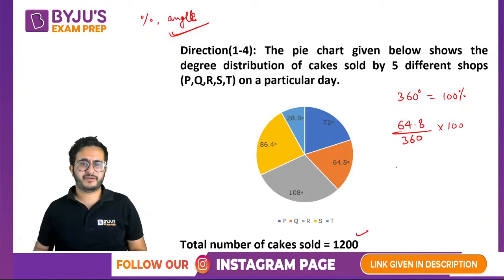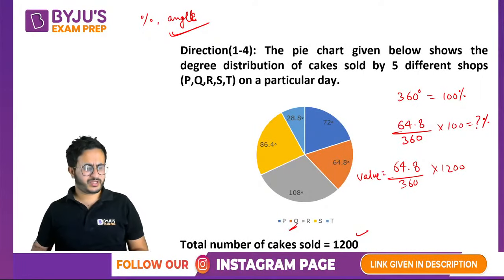If I ask what is Q as a percentage of total, you have to find this. If you have to calculate the value, then multiply by the total number, right? If it asks about the percentage, and if it asks about the value, then you calculate like this.